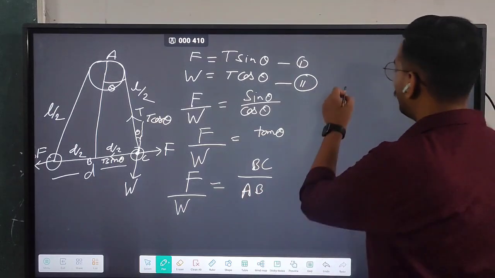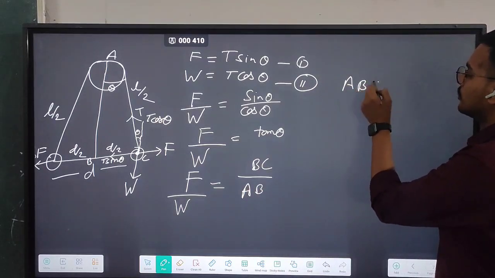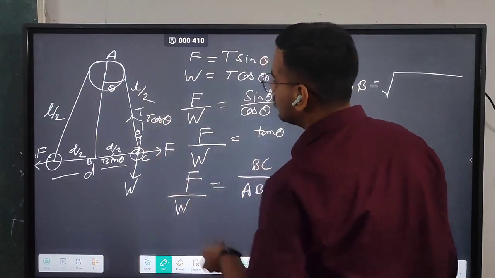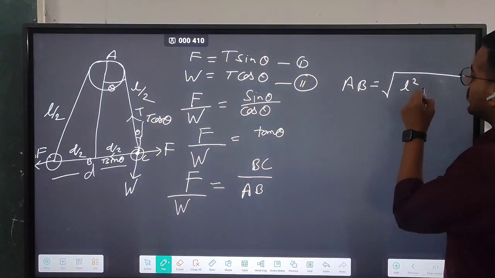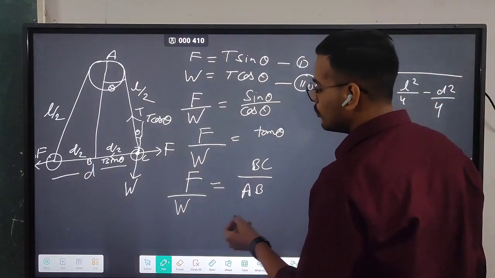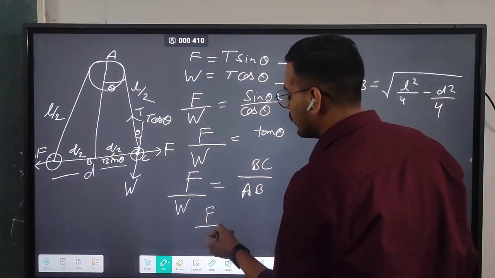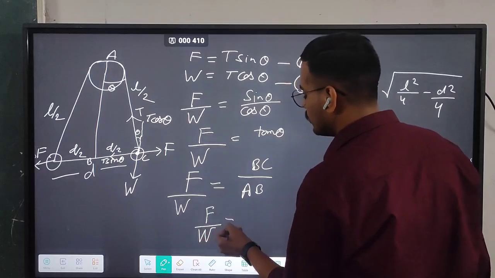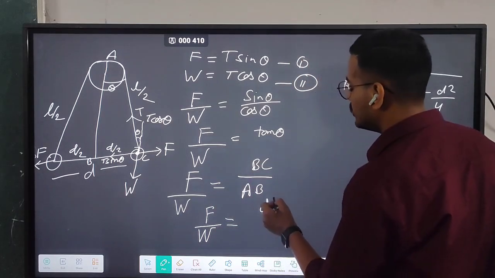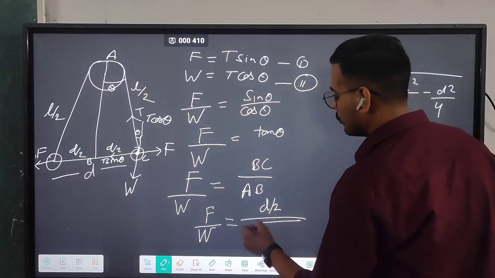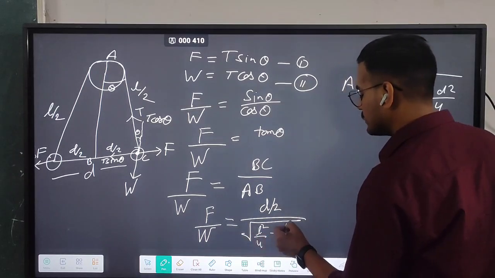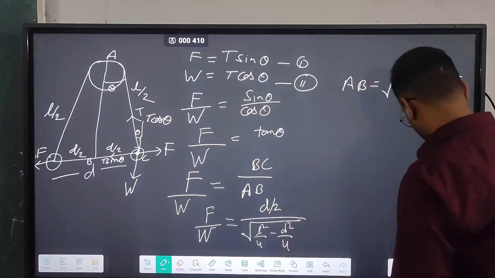So let's find the value of AB. AB will be equal to what? It will be root of hypotenuse square, means L square by 4 minus D square by 4. So you can put the value of this here. It will be F by W equals BC. The value of BC is D by 2 upon root L square by 4 minus D square by 4.